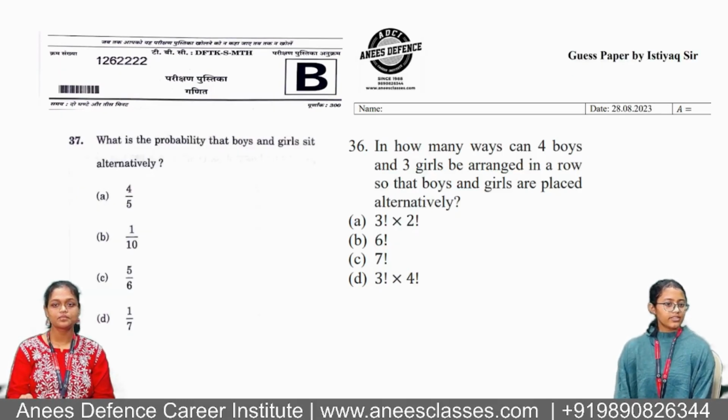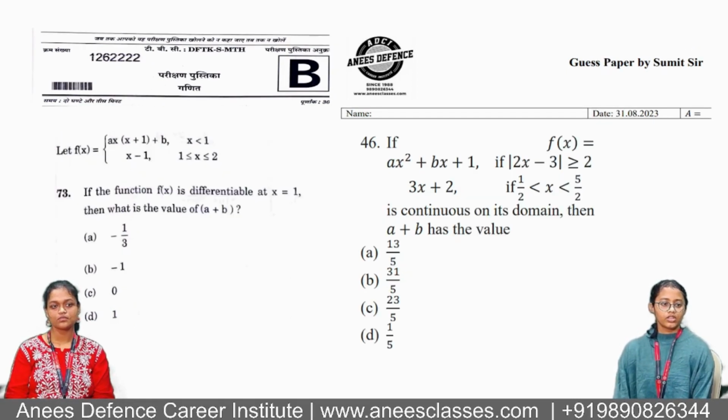In the 37th question, they are discussing probability, as well as in the 36th question, it is being discussed as permutations, which has the same question. In the 73rd question of the NDA, they are discussing functions and their differentiability value and asking about the value of a plus b. In the same way, in the 46th question of ADCI, they are asking the value of a plus b.